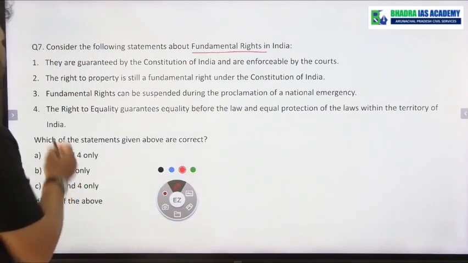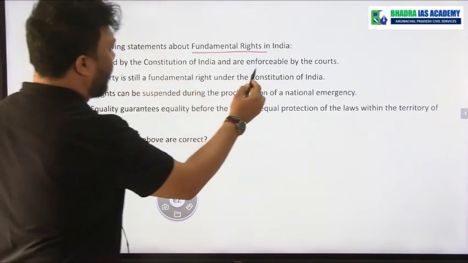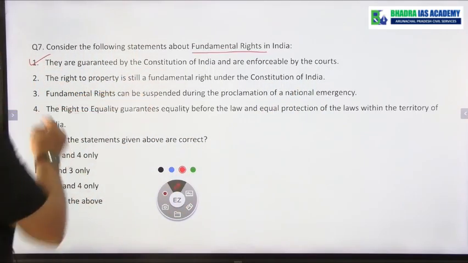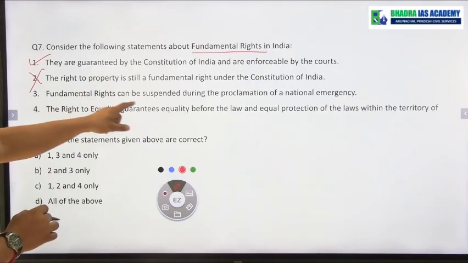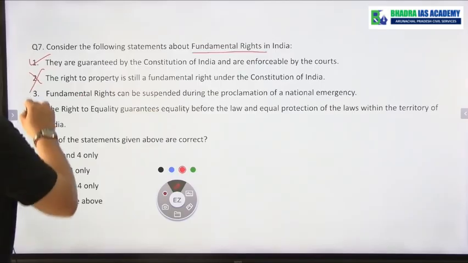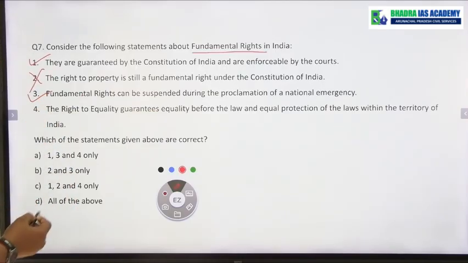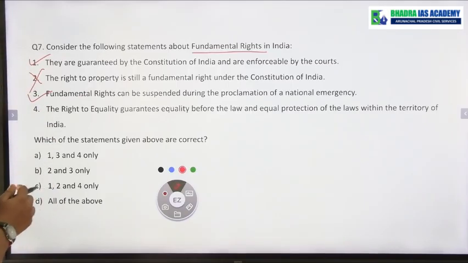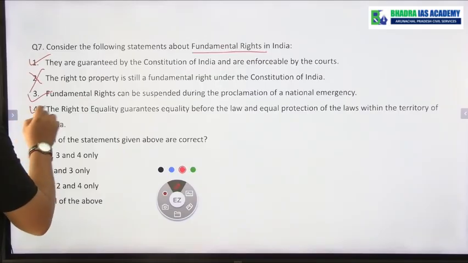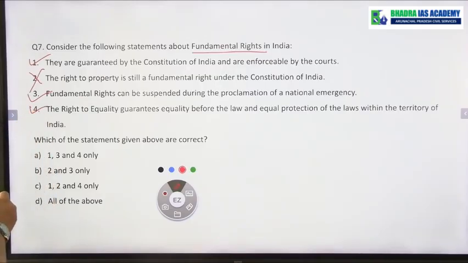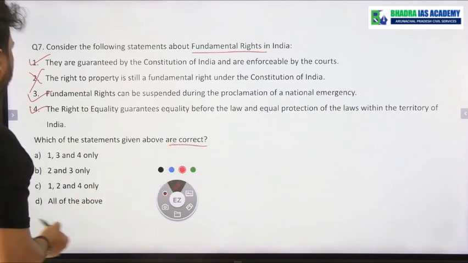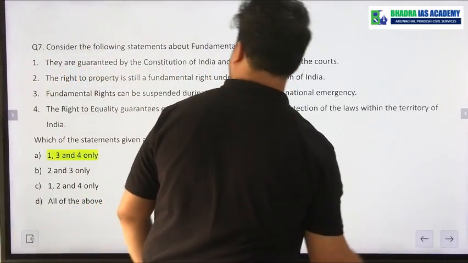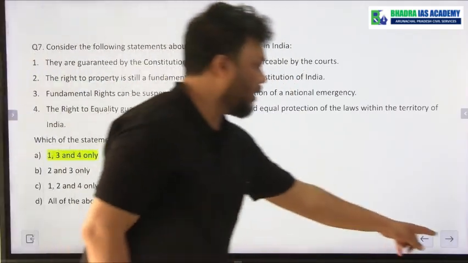Okay. Fundamental rights means they are guaranteed by the Constitution of India and enforceable by the courts. Yes. The right to property is still a fundamental right. No. Fundamental rights can be suspended during proclamation of national emergency. Yes, the right to equality guarantees equality before law and equal protection of law within the territory of India. Okay, so this statement is also correct. Okay, so if you see which are correct, ultimately 1, 3, and 4. Okay, so 1, 3, and 4, and explanation is given here.